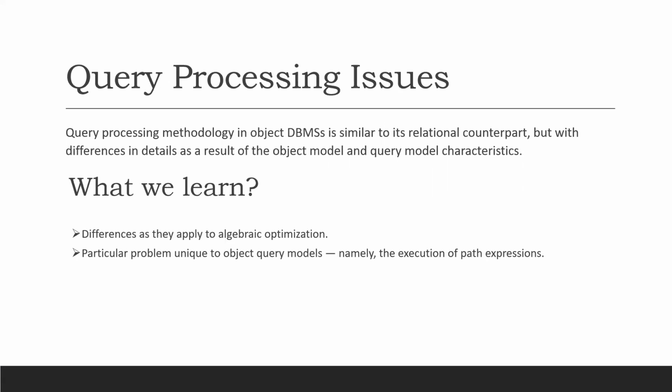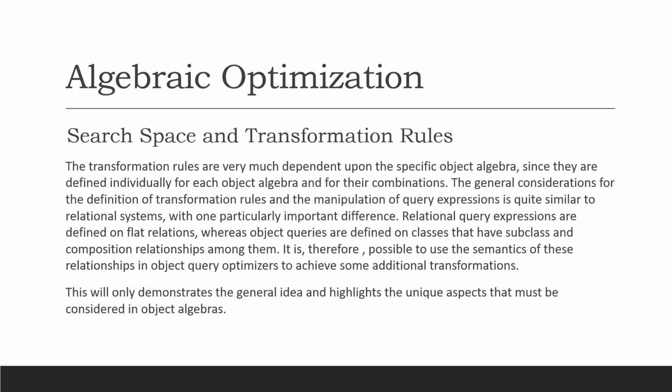Coming to query processing issues. Query processing methodology in Object DBMS is similar to its relational counterpart, but with differences in details as a result of the object model and query model characteristics. Now we are going to discuss these differences as they apply to algebraic optimization and a particular problem unique to object query models, namely the path expressions.